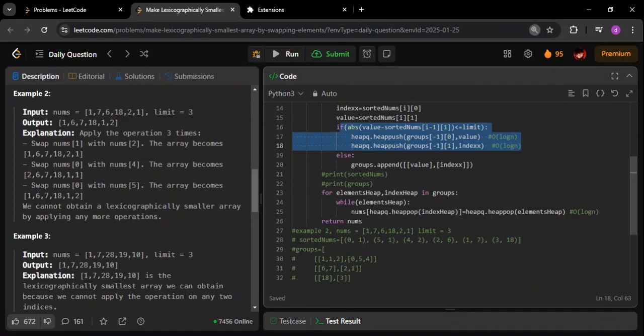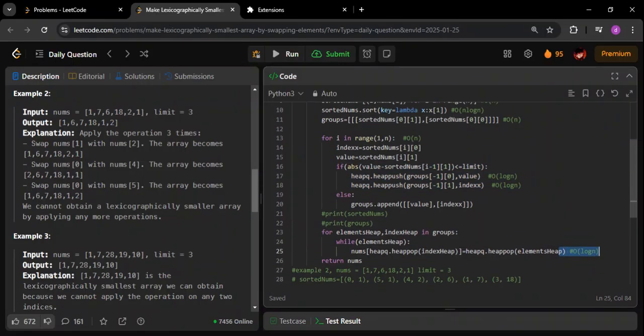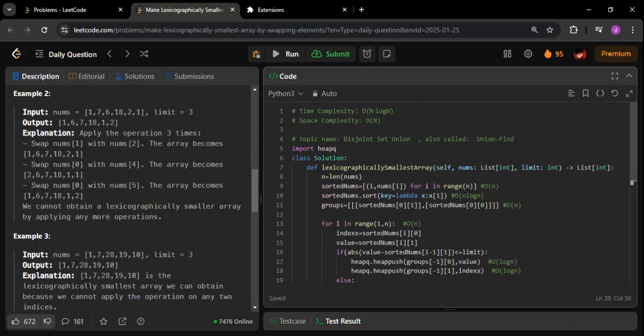Okay, let me zoom out. Just think of it this way. Every element will be pushed to the heap once, and it will pop out from the heap once. Each push and pop takes log n time. So for every element, we are going to spend log n time, for pushing as well as for popping. Overall, for n elements, it is going to be n log n time. So the time complexity is going to be n log n.